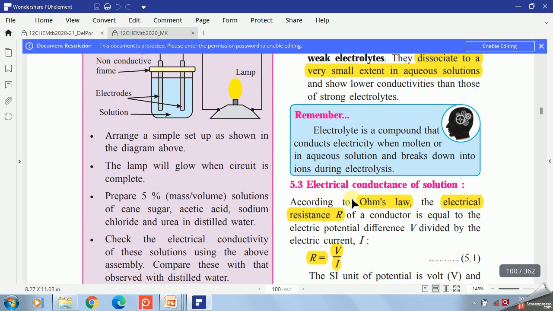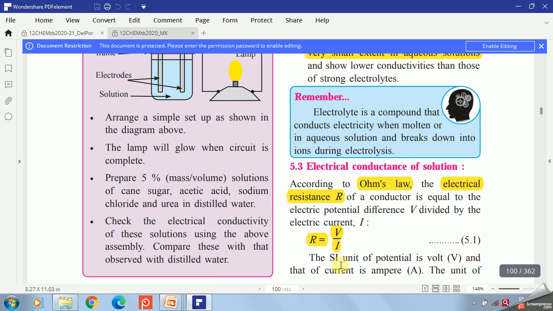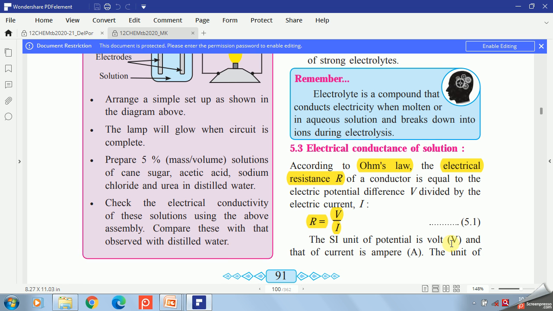Next is the electrical conductance of a solution. One very famous law is Ohm's law. The electrical resistance R of a conductor is equal to the electrical potential difference, denoted by capital V, divided by the electric current I. So R is the resistance, which is equal to V by I. It is the ratio of potential difference to the electric current. Potential difference is measured in volt in SI unit, while current is measured in ampere.